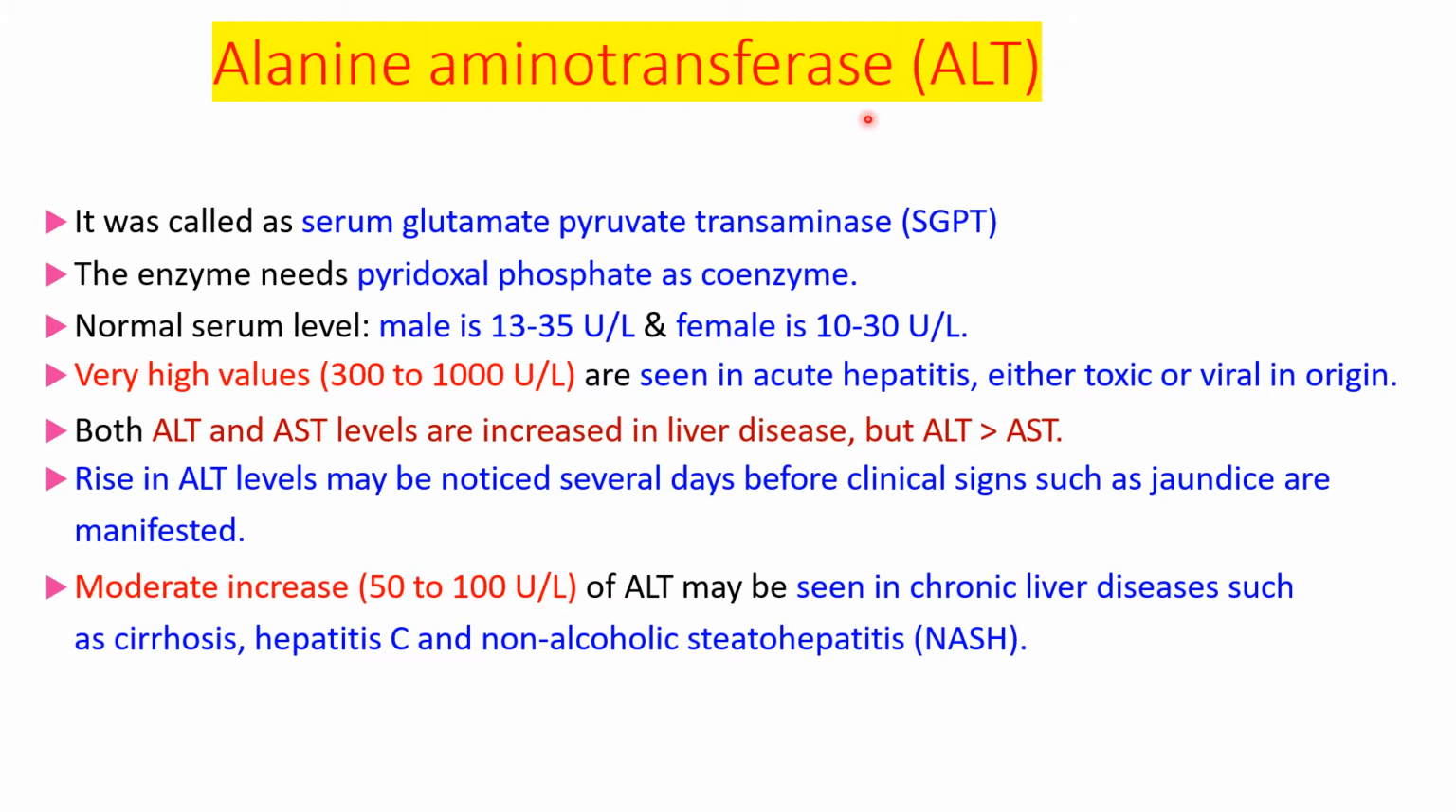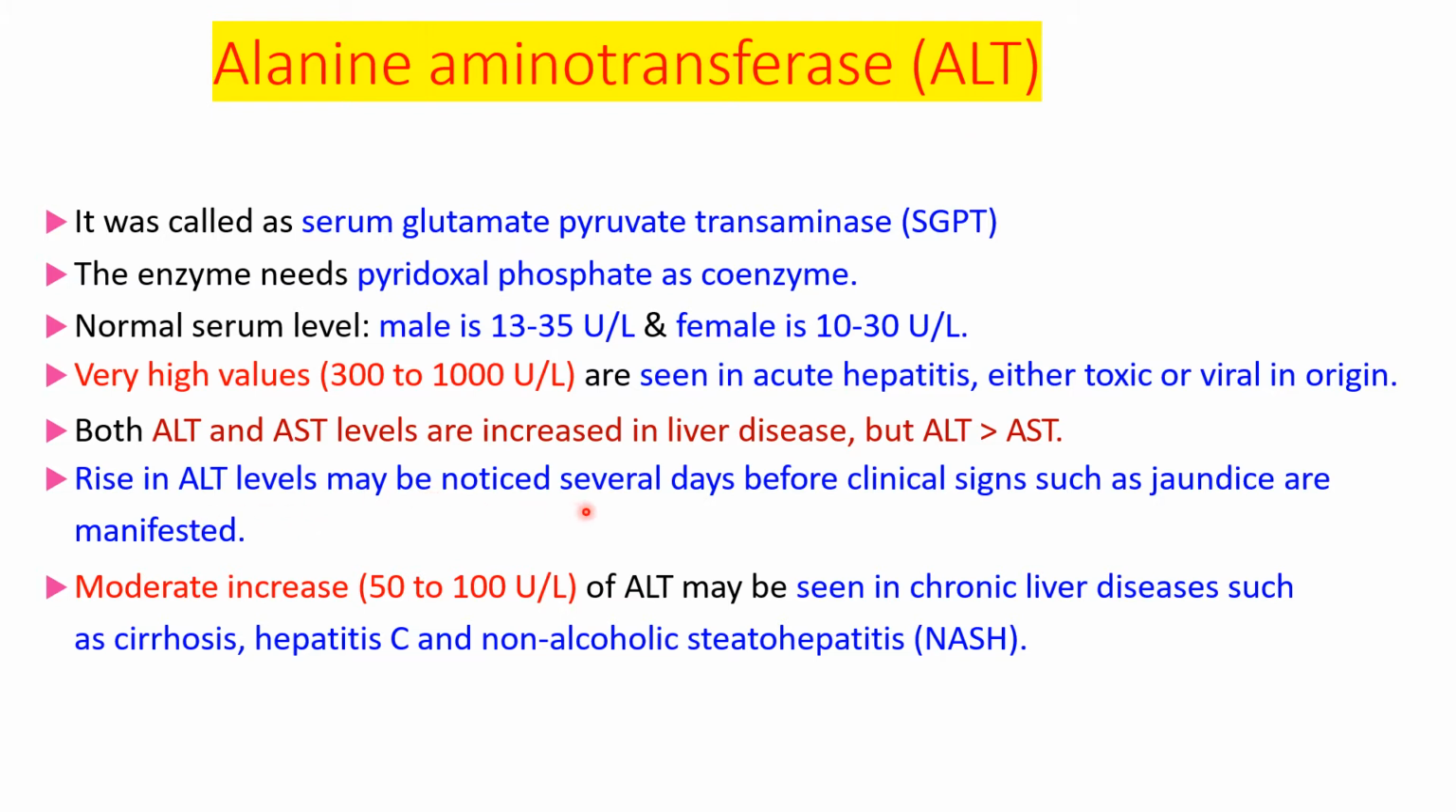So ALT, alanine aminotransferase, is mainly produced by the liver, and pyridoxal phosphate is required as coenzyme for this. If its level is increased, that means some problem in the liver is there. So there can be acute hepatitis, either toxic or viral in origin, or there may be infective hepatitis. Both ALT and AST levels are increased in liver disease, but ALT level is more increased as compared to AST level. This is ALT, alanine aminotransferase. Its level is increased in liver disease.